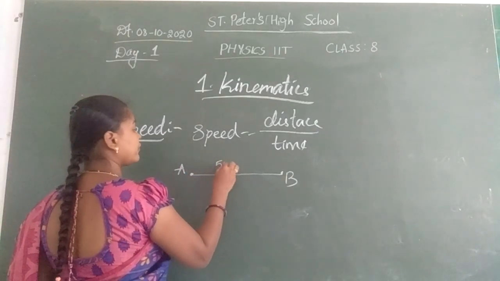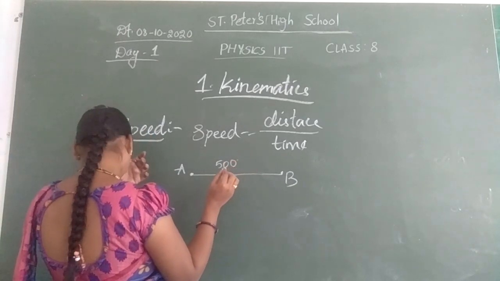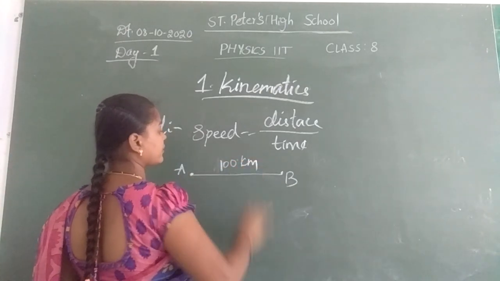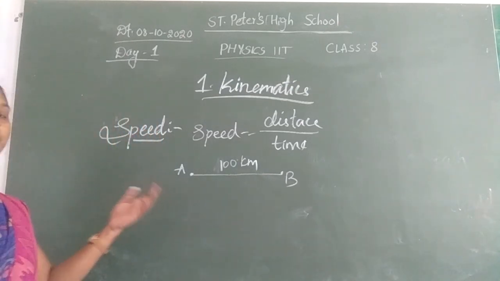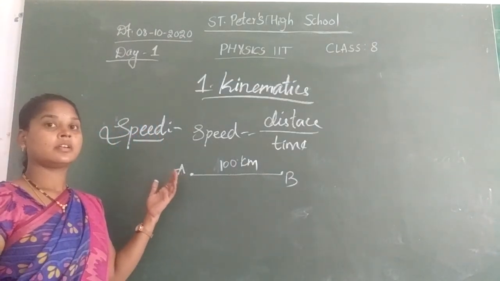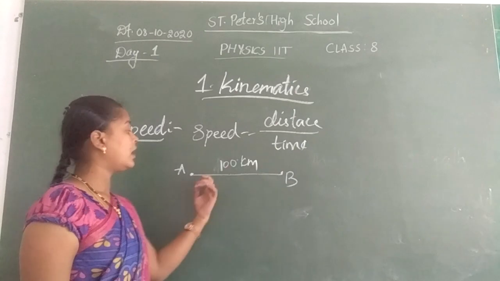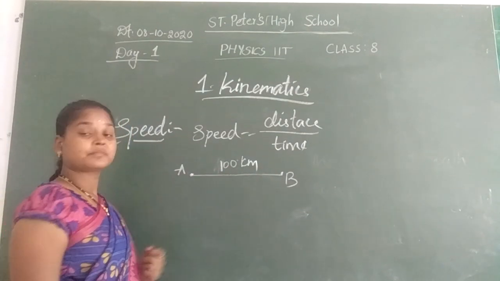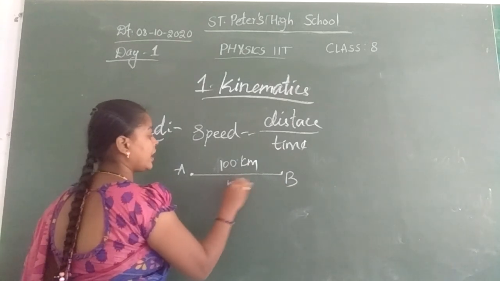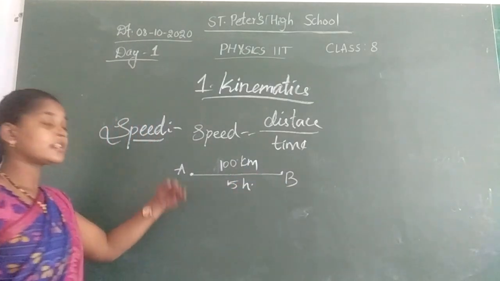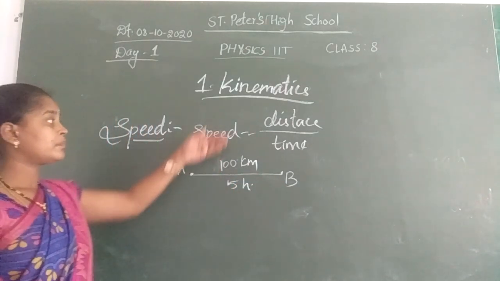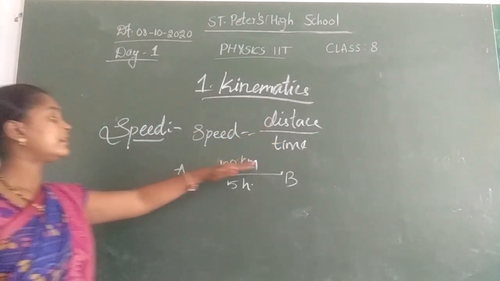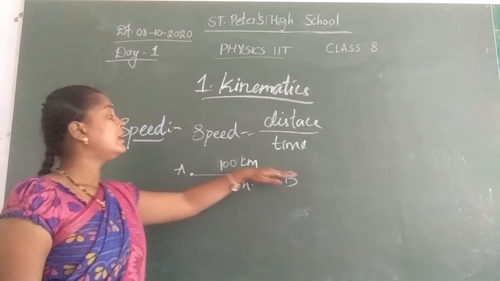For example, 100 kilometers. It travelled from A to B, 100 kilometers. How much time has it taken? 5 hours. Now what is the speed of the train? Speed is equal to distance by time. Yes or not? So what is the speed of the train here? In 5 hours it has travelled 100 kilometers.